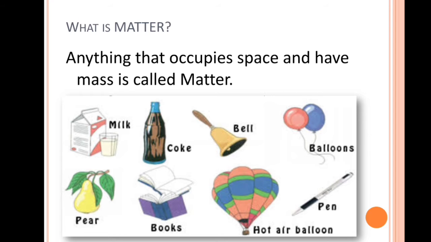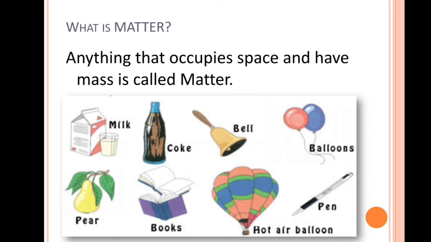The air we breathe, the food we eat, even a small drop of water or a particle of sand, all the plants and animals, everything is matter. So what is matter? Anything that occupies space and has mass is called matter.